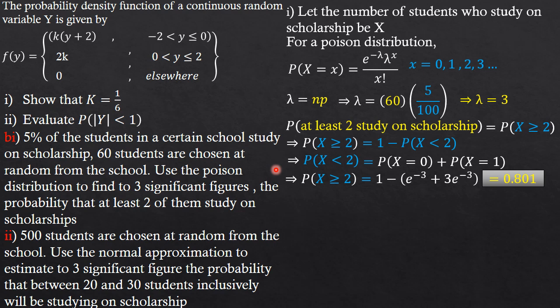So guys, in this case, you see that our n has changed, right? Here we're talking about 60. Here they're talking about 500. So our n has changed. That therefore means that our lambda in this case also has to change.